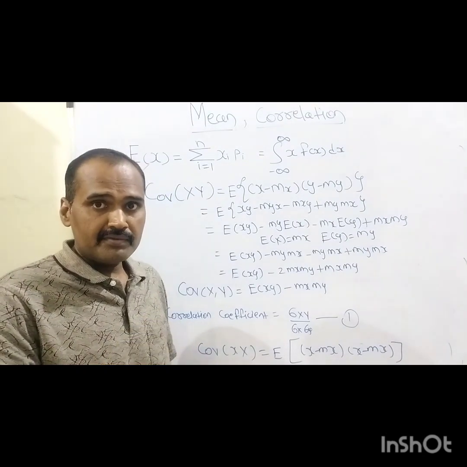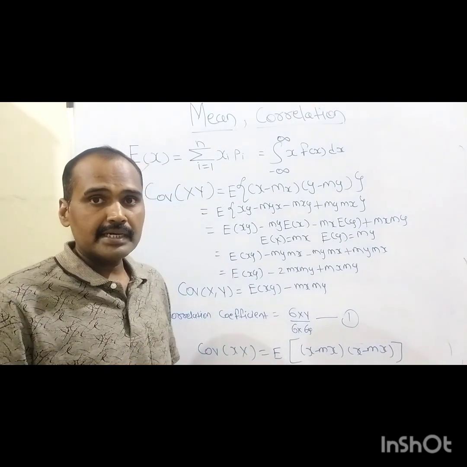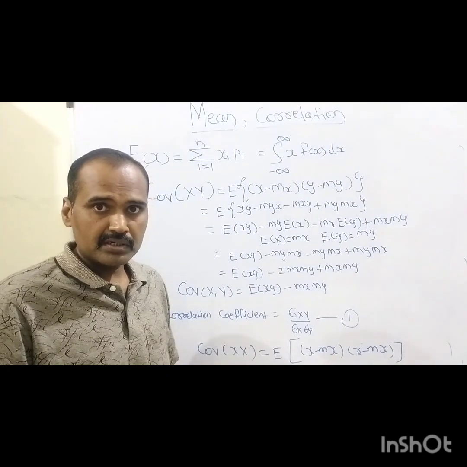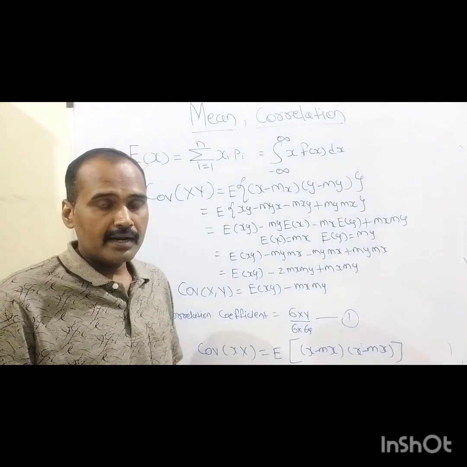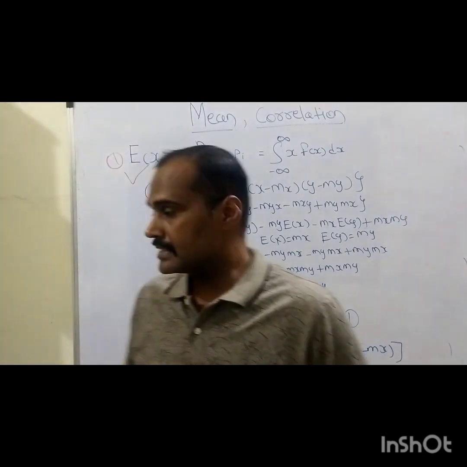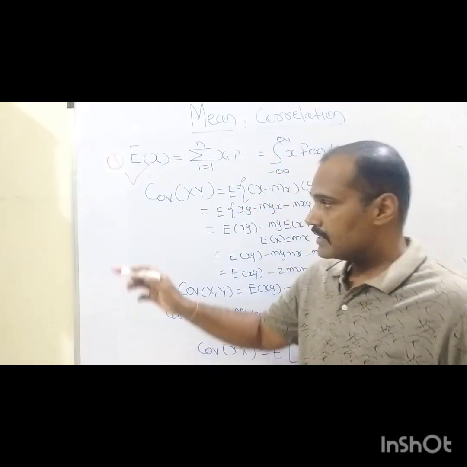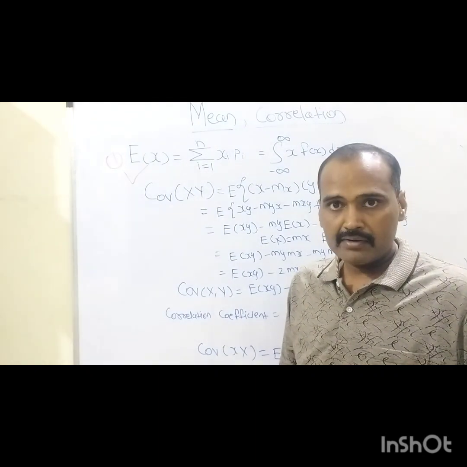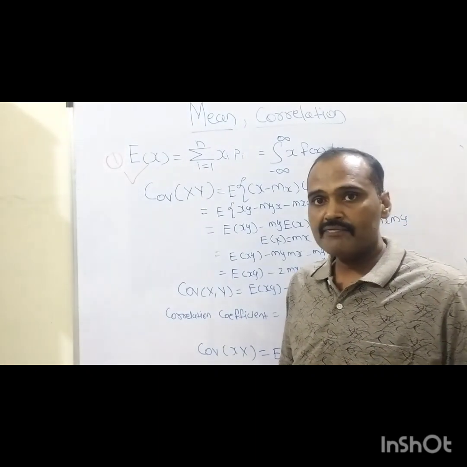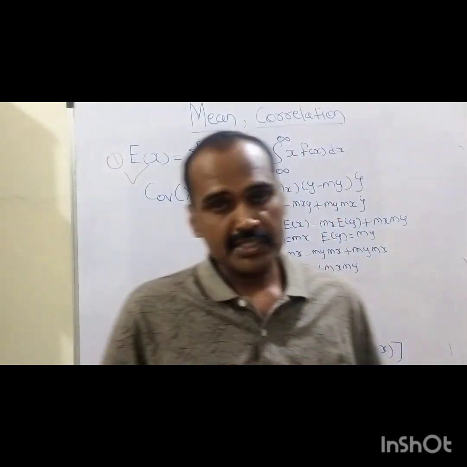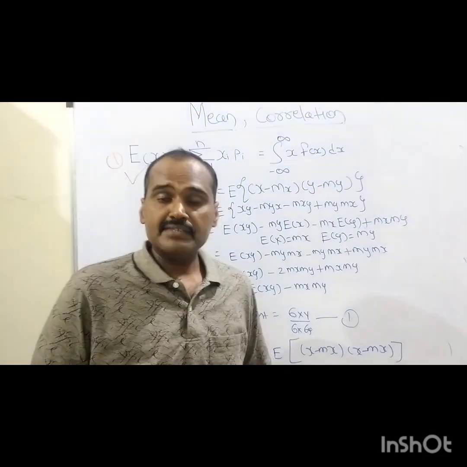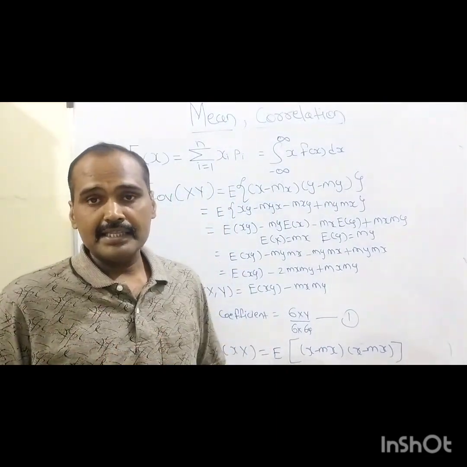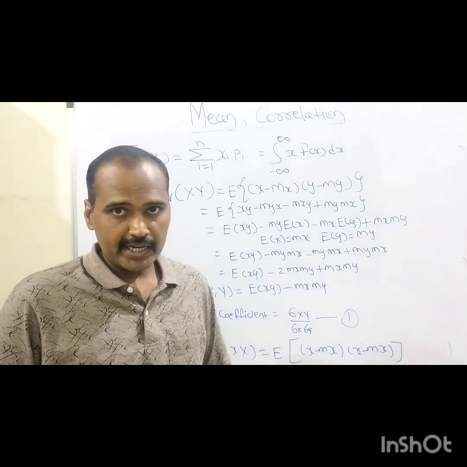Mathematically, first of all, we need to understand the basic definition of the mean value of a random variable. As you can see here, the term is written as E of x, where x is the random variable, and we are interested in defining the mean value of this random variable. Now, as we are very much aware, there are two types of random variable.